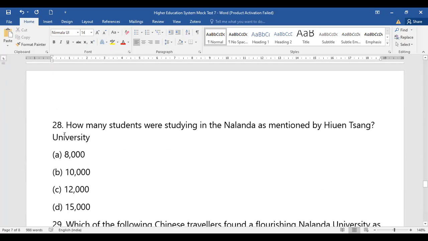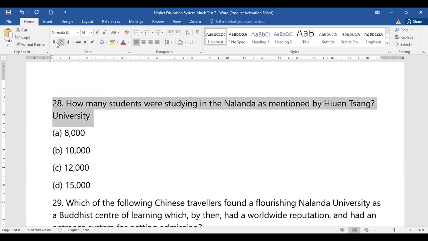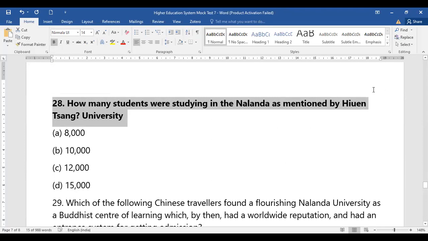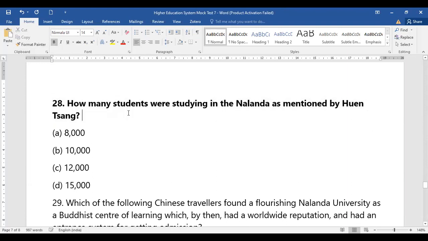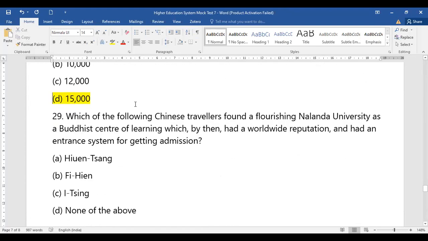Now, how many students in Nalanda University are mentioned? How many students were studying in Nalanda University, which is mentioned by Hiuen Tsang, the Chinese scholar? Whether it was 8,000, 10,000, 12,000 or 15,000. The number of students who were studying in Nalanda University was very high. And yes, the number of students was considered as 15,000 students, right?